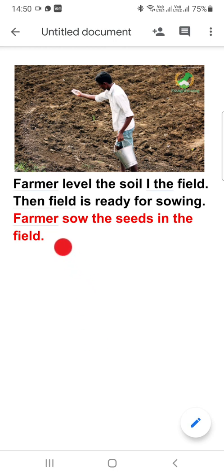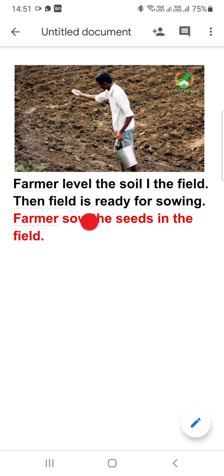Then after crushing the lumps of soil, the farmer levels the soil in the field. Then the field is ready for sowing, so that seeds can be sown. So farmers sow the seeds in the field. Here in this picture you can see a farmer has some seeds in his hand. He is throwing those seeds in the field.